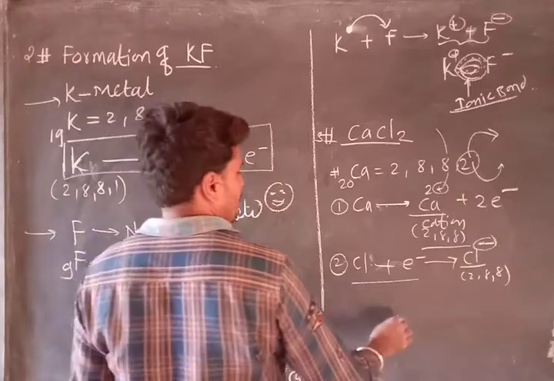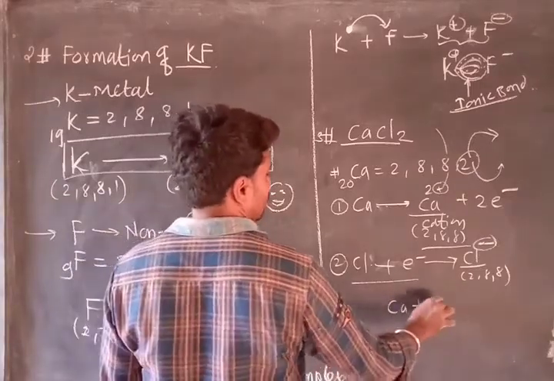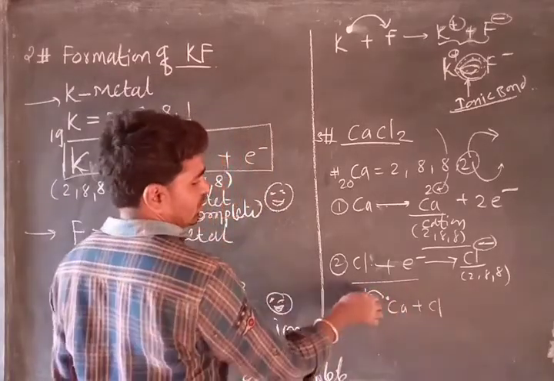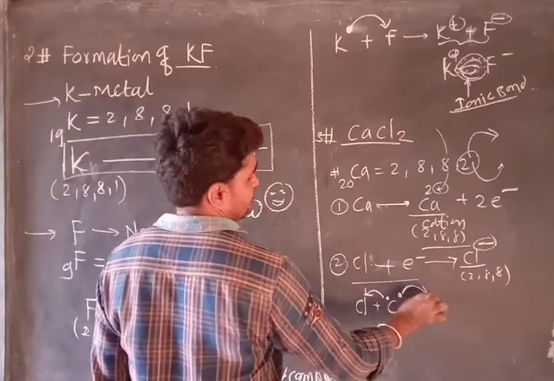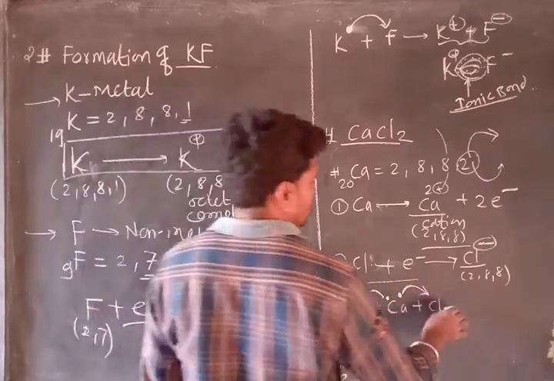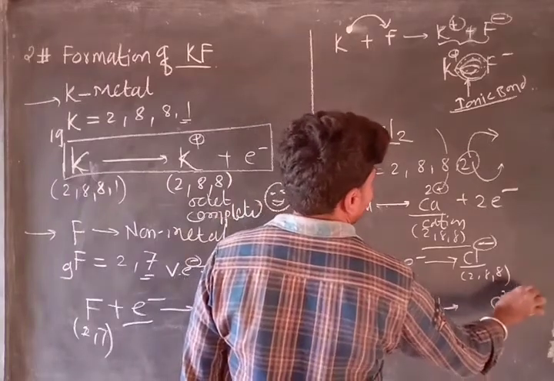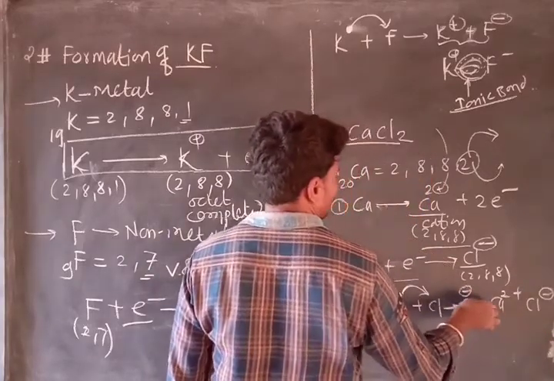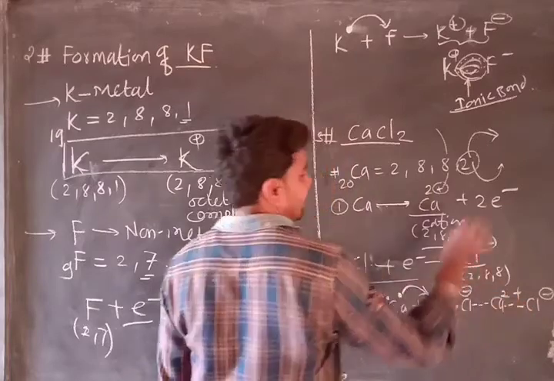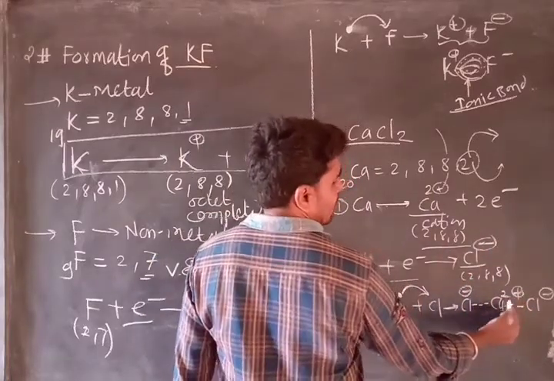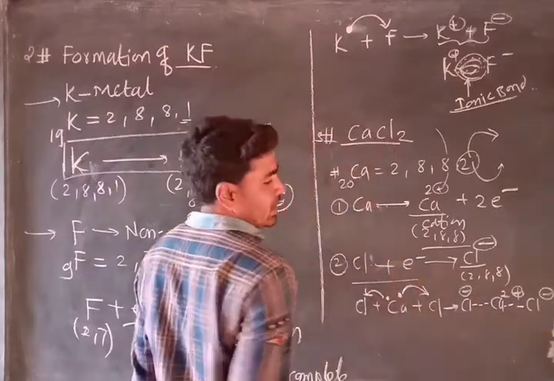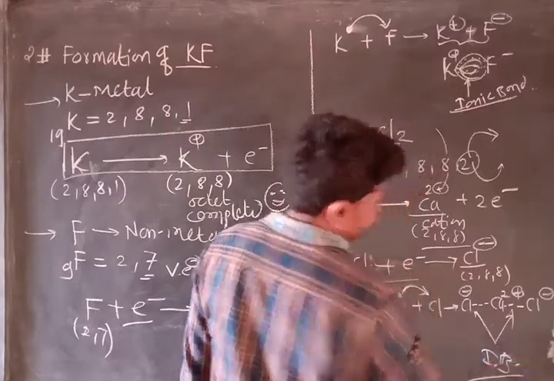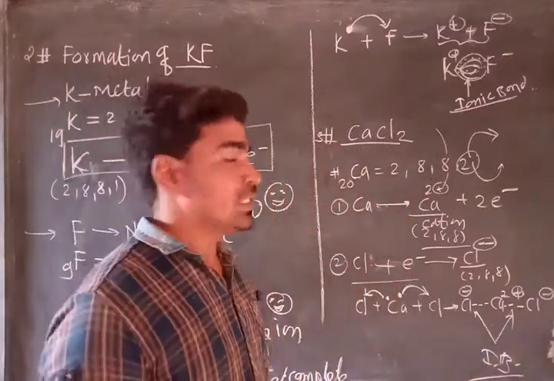So what happens when one calcium reacts with 2 chlorine? Its 1 electron will be gained by this chlorine, and its another electron is going to be gained by this other chlorine. So obviously the calcium will appear as 2 positive charge, and here Cl will be minus, and here Cl will be minus, and so there is a force of attraction present between this calcium 2 plus and this Cl minus. Such a force of attraction is called ionic bond.